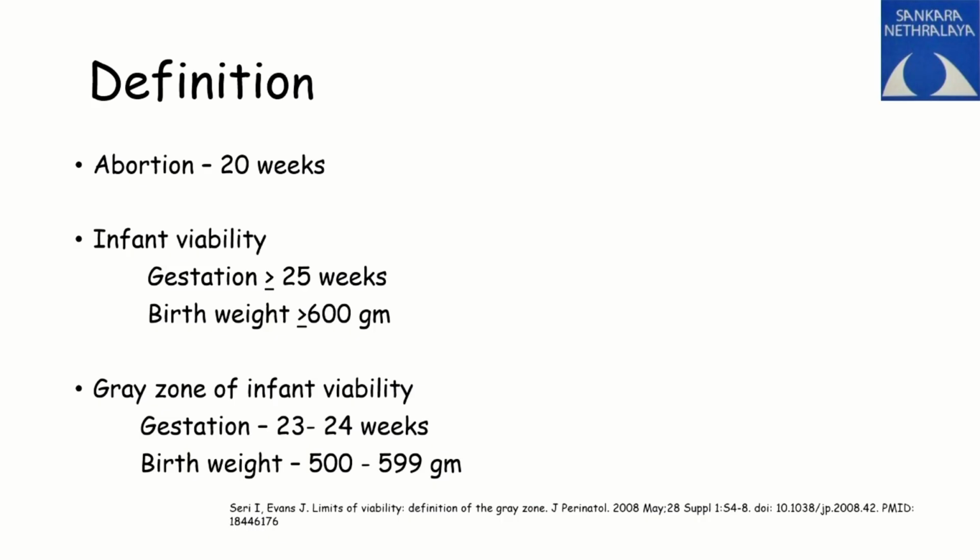Before I dwell into ROP per se, let us understand some definitions here. What is abortion? Abortion is before 20 weeks. And what is infant viability? Infant viability is a gestational age of about 25 weeks and a birth weight of more than 600 grams. And there is a gray zone here. Why do we have a gray zone here? That is because nowadays more children are surviving thanks to NICU care. So we are having babies surviving at a gestational age of 23 to 24 weeks and a birth weight of 500 to 599 grams. So this is the current situation.